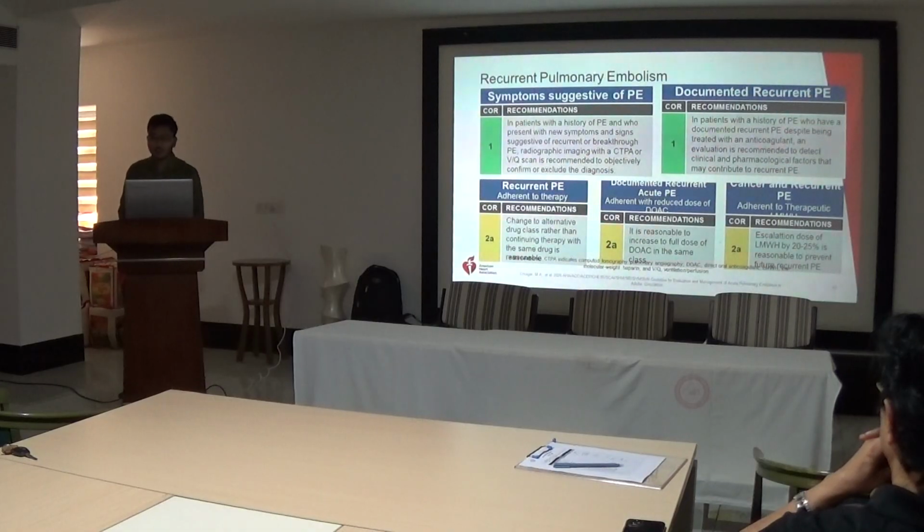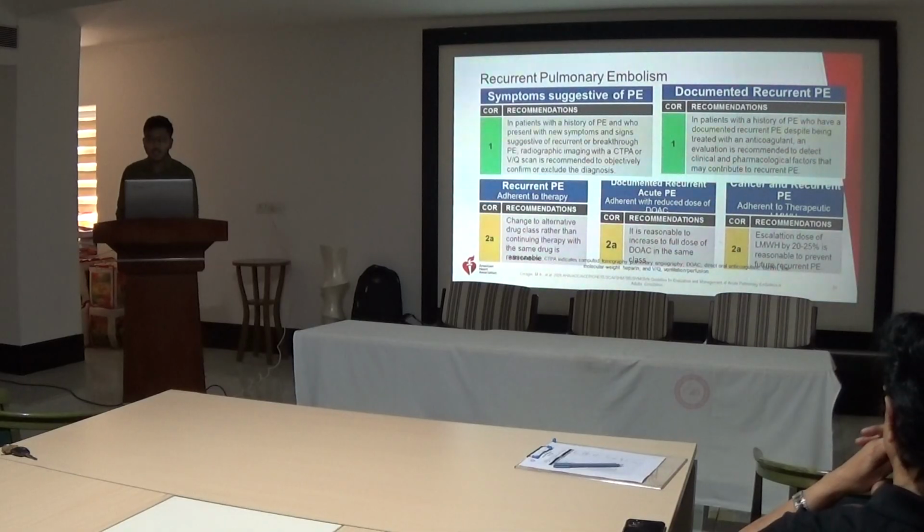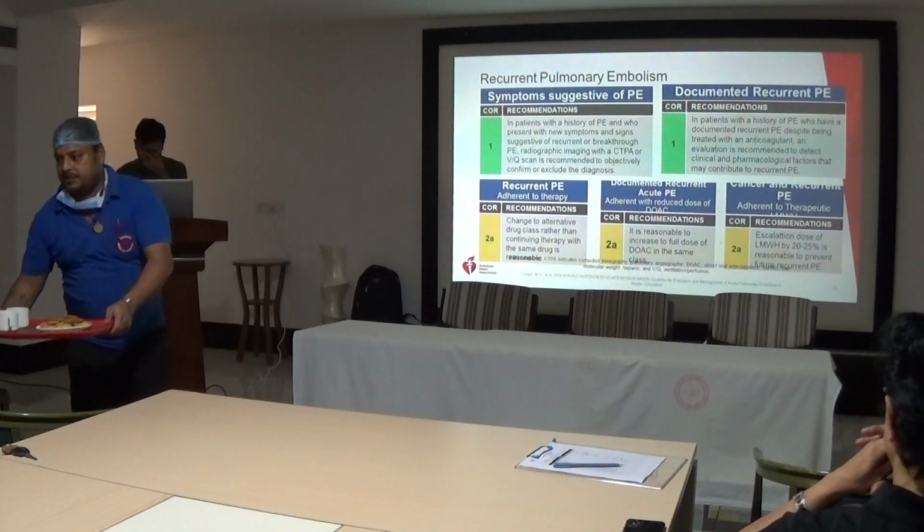Recurrent pulmonary embolism. In a patient with a history of PE who presents with new symptoms and signs suggestive of recurrent or breakthrough pulmonary embolism, radiographic imaging with either CTPA or perfusion scan is recommended to objectively confirm or exclude the diagnosis. In a patient with documented recurrent PE despite being treated with anticoagulant, an evaluation is recommended to detect clinical and pharmacological factors that may contribute to recurrent PE. In recurrent PE with adherent therapy, change to an alternative drug class rather than continuing therapy with the same drug.